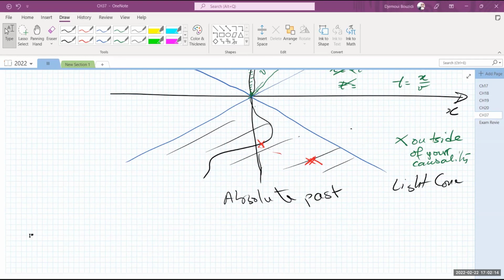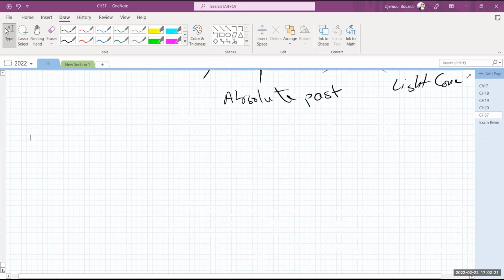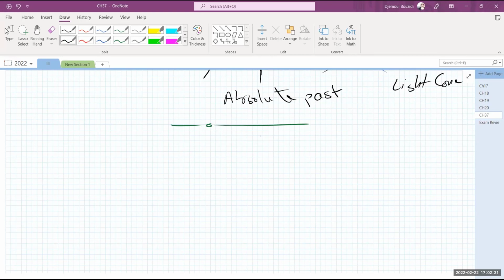Anyway, so this is causality, which is a big deal when you do relativity. There is another thing. I don't think that we're going to finish the topic now because we still have some other things in here, okay? Let me talk about the Doppler effect, which is actually essential for your homework problems.